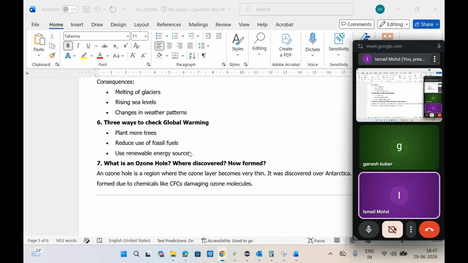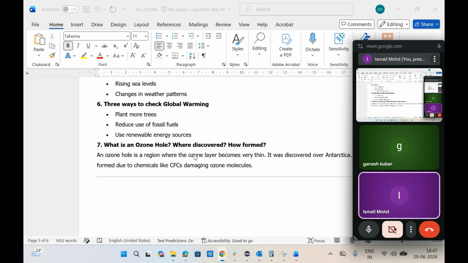Vedant? Yes. Okay. What is the ozone hole? It's a region where the ozone is very thin, and basically it absorbs all the UV rays, and it is present in the ozonosphere. Where discovered, how formed: it was discovered over Antarctica, formed due to CFCs. You can write.